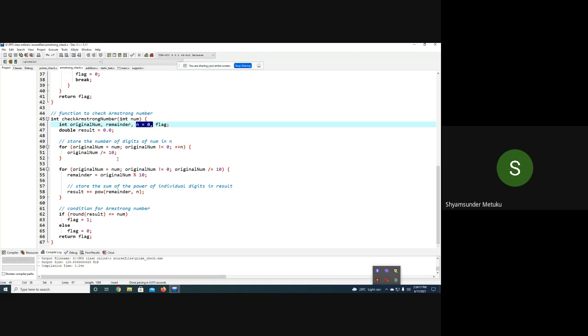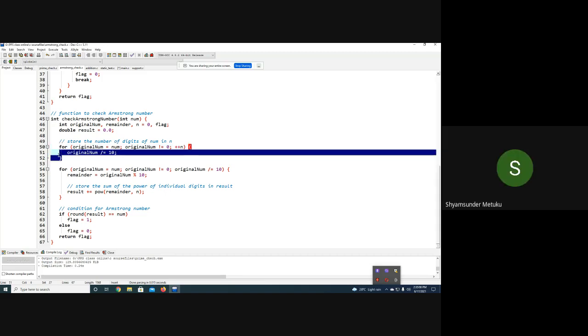15 not equal to 0 is true. 15 by 10, what is the result? It is 1, right? So again n will be incremented. Again, 1 not equal to 0, true or false? True. 1 by 10 is how much? 0. So n will increment, and n becomes 3. After that, 0 not equal to 0, true or false? False.